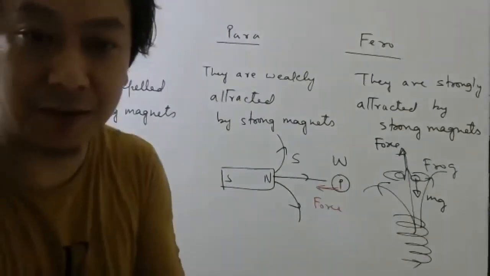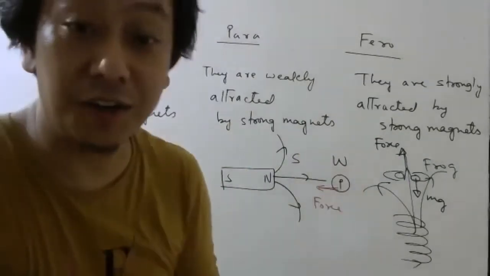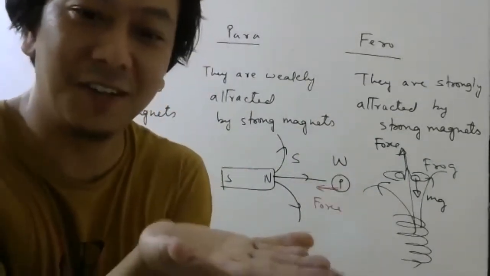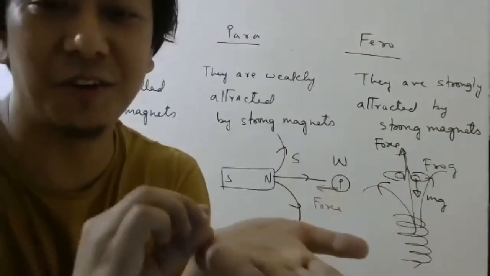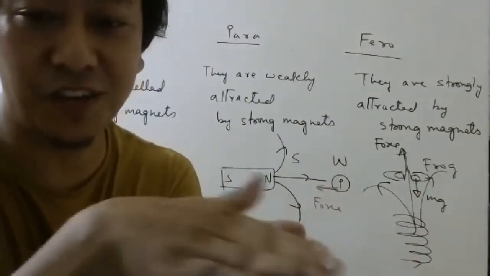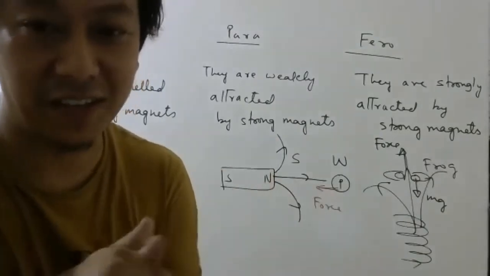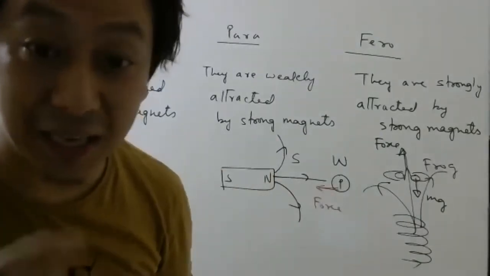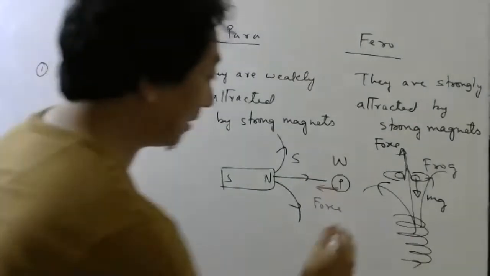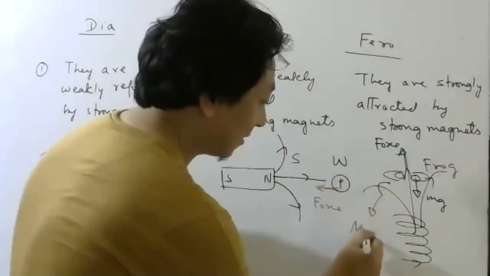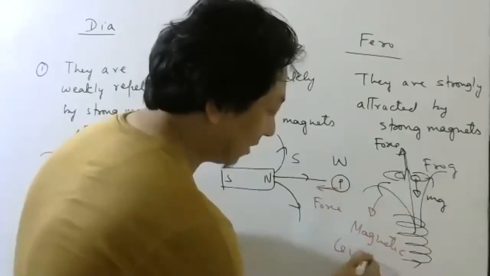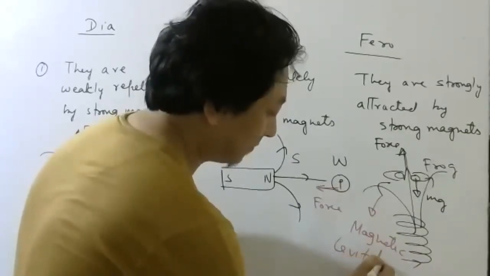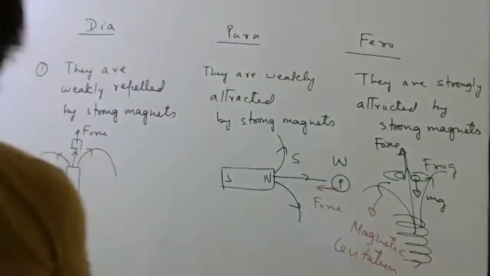Japan has lifted not frogs, Japan has lifted the whole train. They have lifted the whole train, and the train will move on a cushion of air. Since there is no friction, it can travel very, very fast. So it is called magnetic levitation. Simply I am telling you, it is not there for your exam.